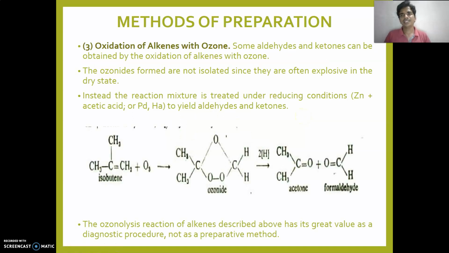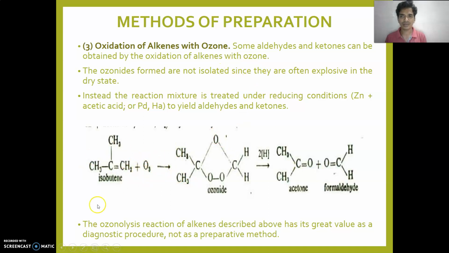Then the third reaction, that is oxidation of an alkene with ozone. This step is also a reminder from your earlier unit. Because we have studied alkenes, these are some reactions we already studied in our alkene chapter. Some aldehydes and ketones can be obtained by the oxidation of an alkene with ozone.